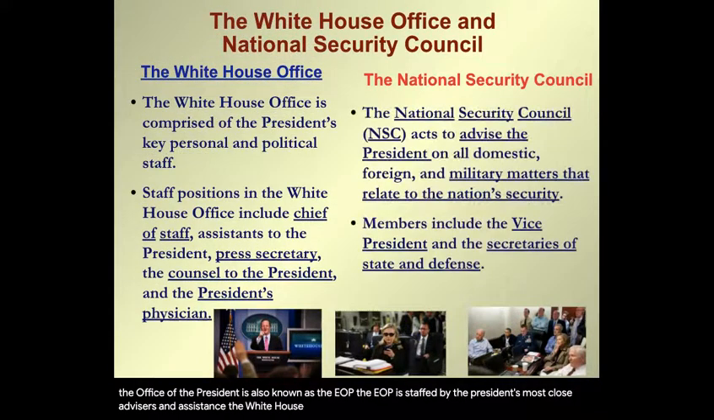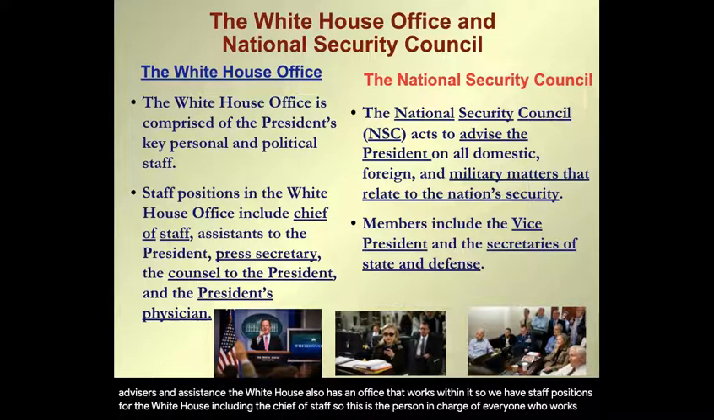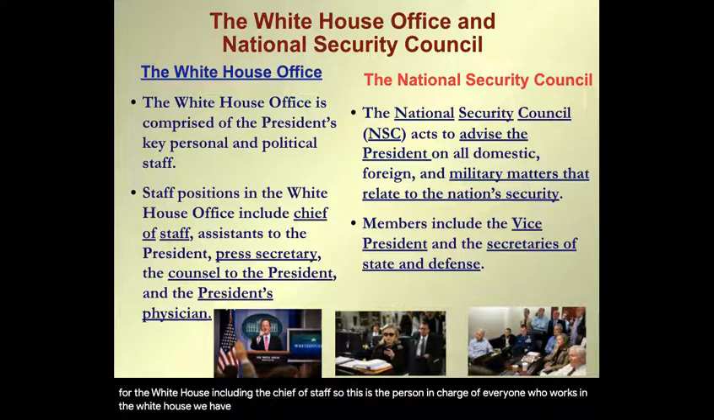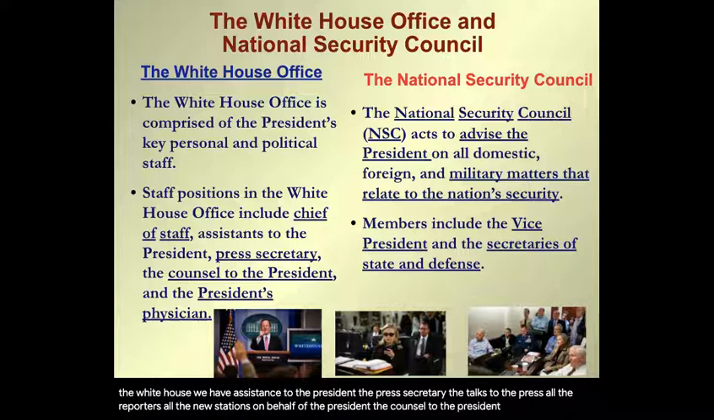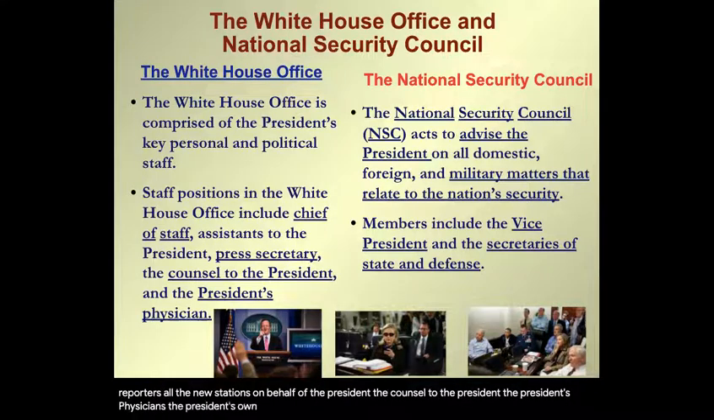The White House also has an office that works within it. So we have staff positions for the White House, including the Chief of Staff. So this is the person in charge of everyone who works in the White House. We have assistants to the president, the press secretary that talks to the press, all the reporters, all the news stations on behalf of the president, the counsel to the president, and the president's physician, the president's own personal doctor. All of these people work within the White House.